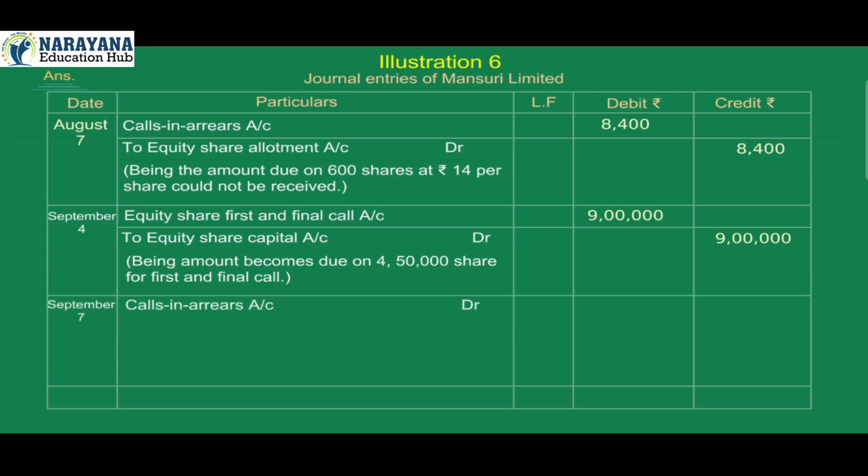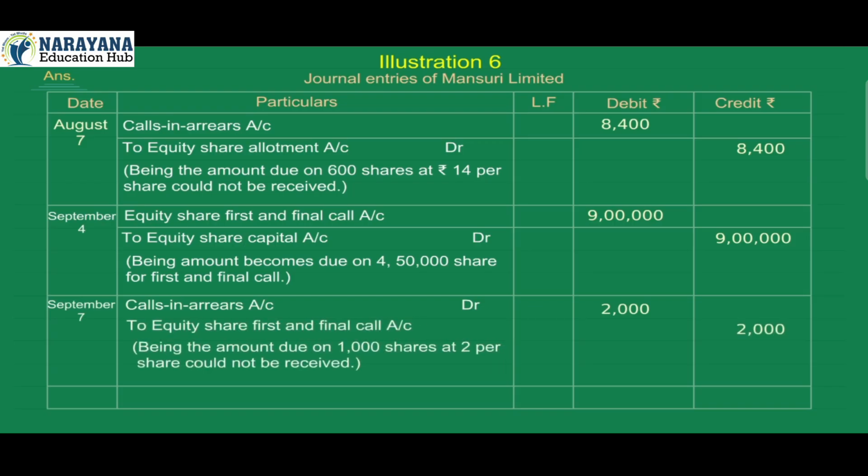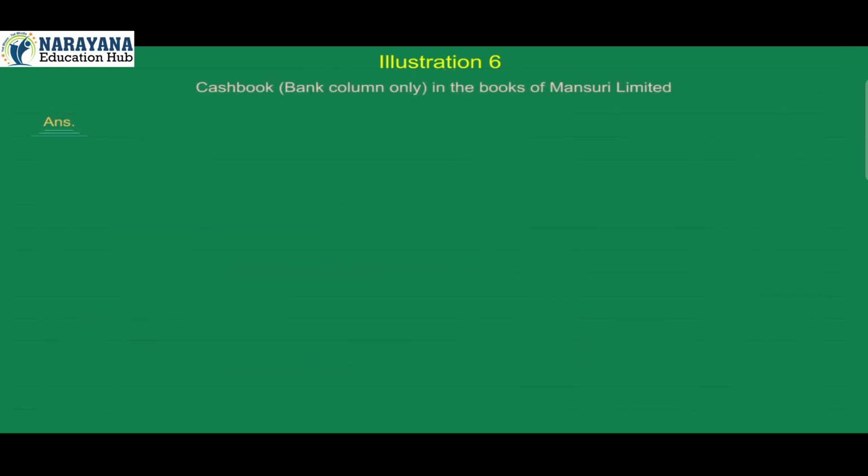September 7. Calls in arrears account debit 2,000. To equity share first and final call account credit 2,000. Being the amount due on 1,000 shares at 2 per share could not be received. Total debit 1 crore 17 lakh 10,400. Credit 1 crore 17 lakh 10,400.